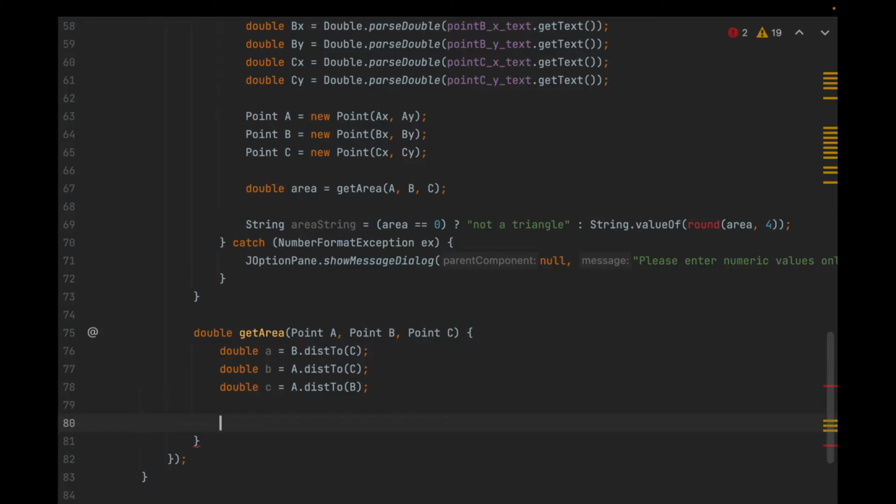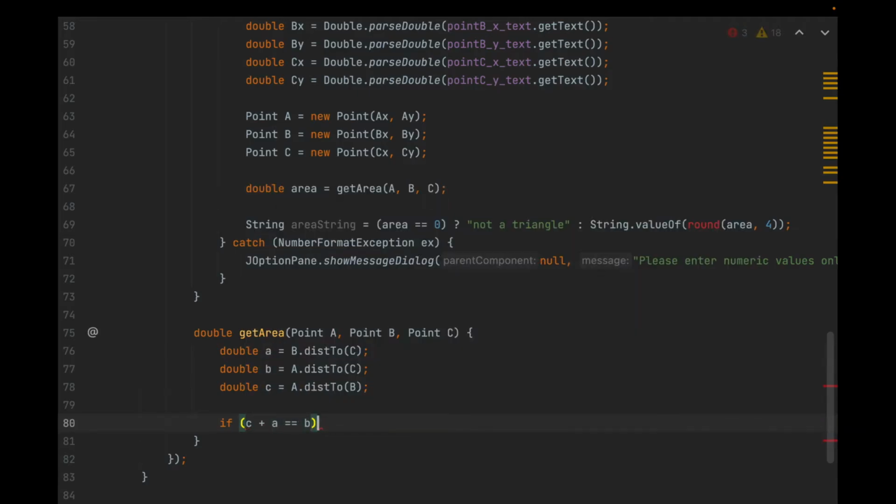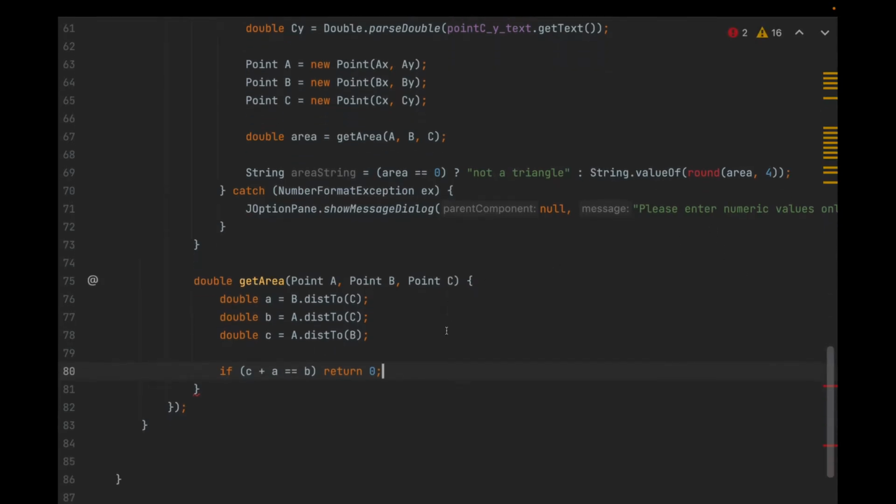Now here's where I want to know if they're all in the same line. If C plus A is equal to B, then we just want to return 0. And the reason I wrote it this way, C plus A equals B, is because if C is A to B, then A is B to C, and it's easy to visualize. If you're looking at A to B and B to C, then you want to compare it to A to C. If they are the same, what that means is that they're all in the same line. So you just return 0. And if that's not the case, then the program will continue.